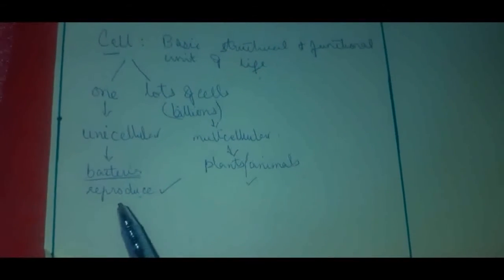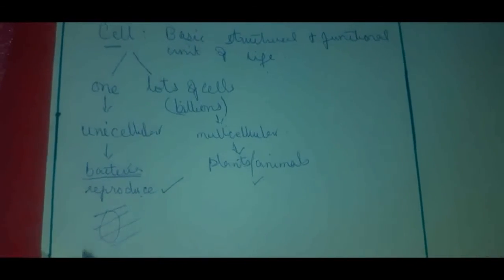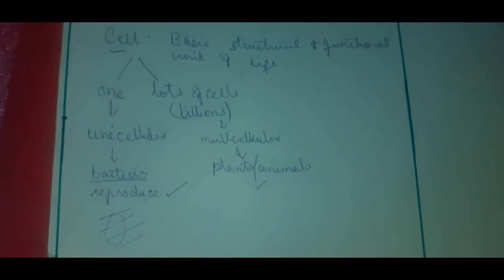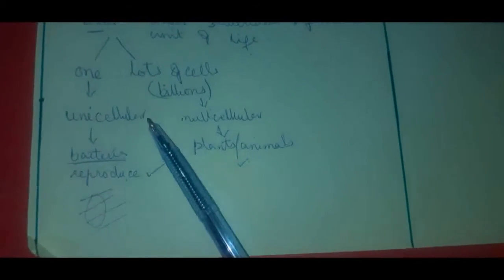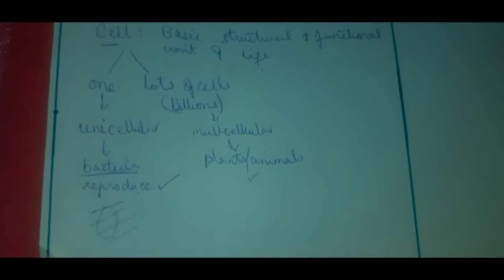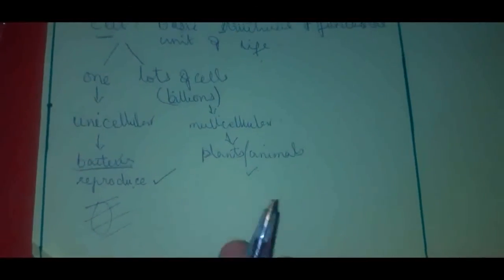But plants and animals can also reproduce, right? So bacteria do not actually reproduce, but they divide themselves into other bacteria. So one bacteria can make hundreds of bacteria more. It generates many other bacteria, which is called as cell division. As it has only one cell, that one cell is then divided into hundreds of cells, and then one bacteria forms 10 more bacteria, 100 more bacteria, right?